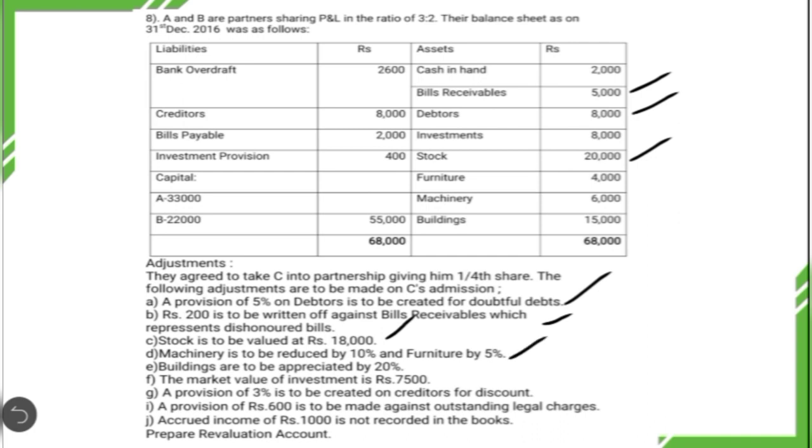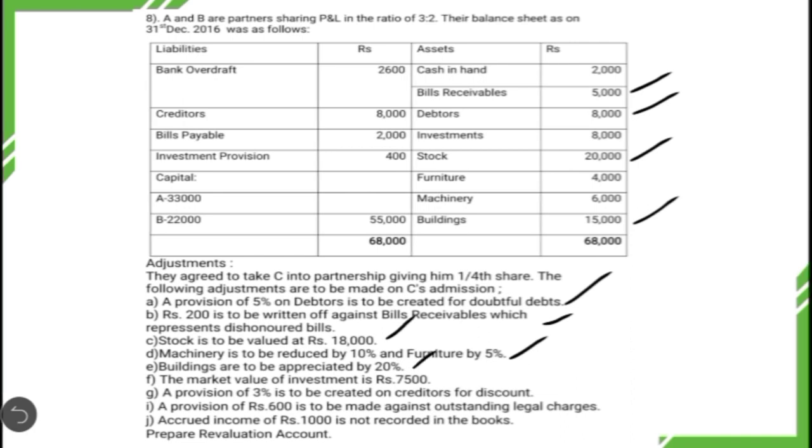Then the next one, buildings are to be appreciated by 20%. So at the time of revaluation, there is an increase in the value of building to the extent of 20%. The value of building earlier was 15,000. We have to calculate 20% of that, which comes to 3,000. So to the extent of 3,000, there is an increase in the value of building, which results in revaluation profit.